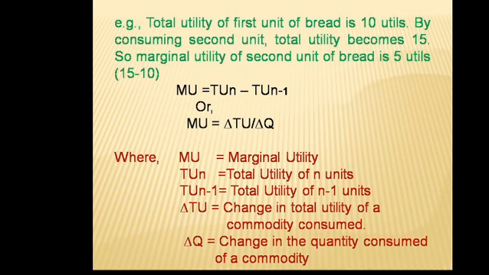So the marginal utility of the second unit of bread is 5 utils, that is 15 minus 10. So after consuming the second unit, there is an addition of 5 utils. That 5 utils is our marginal utility.